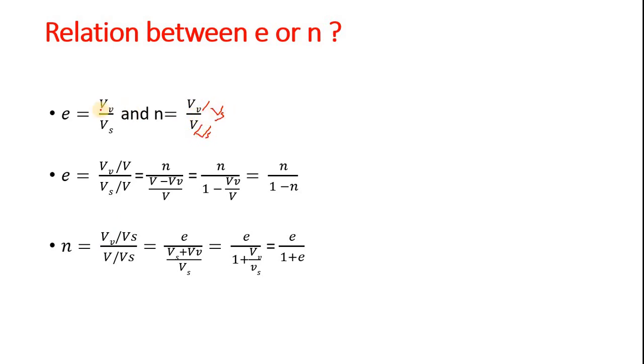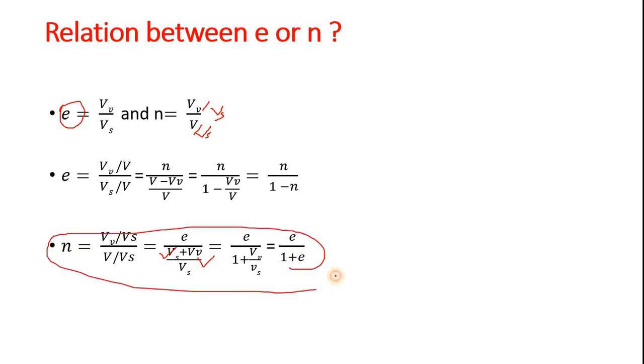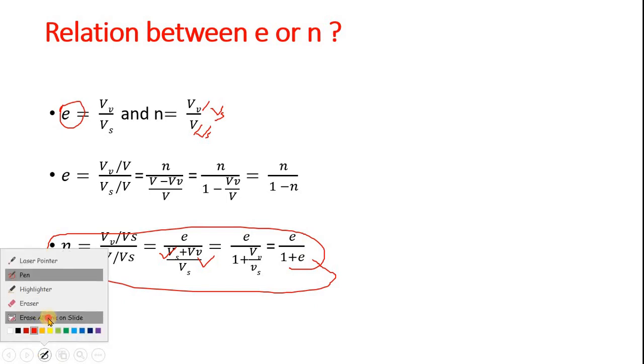Now Vv by Vs is equal to e, and total volume is equal to volume of solid plus volume of void. When you separate it, you get 1 plus Vv, volume of void by volume of solid, which is also e, and hence you get n equals e divided by 1 plus e. So this is the relation between n and e.